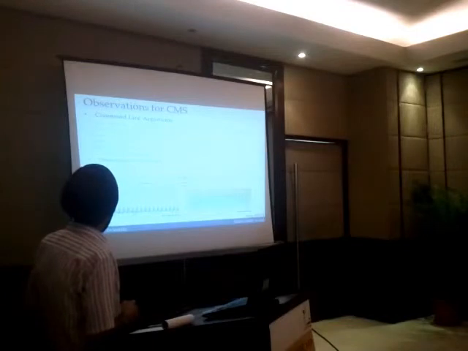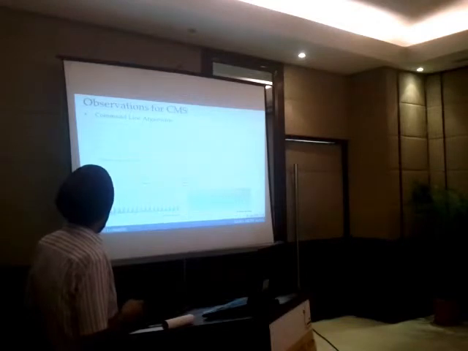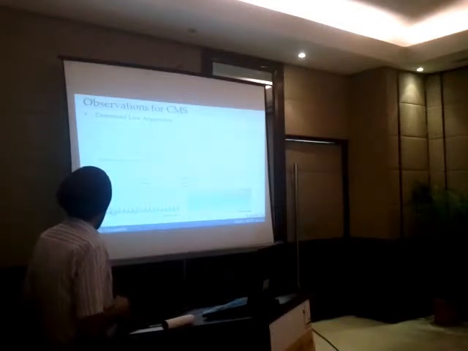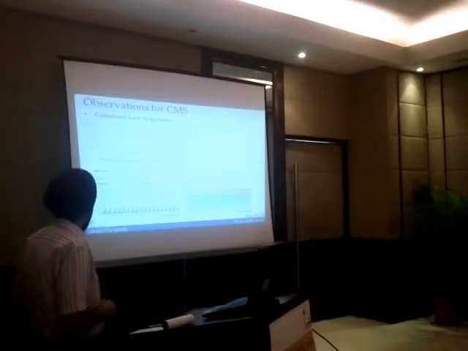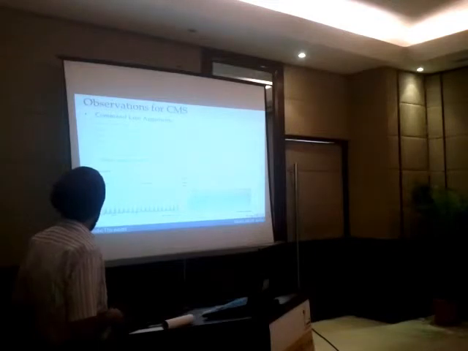With CMS, these are the typical command line options. I'm sure you're aware of it. You start using CMS, PrintGC, GC timestamps, etc. If you see here, this is the CPU utilization and this is the memory utilization.